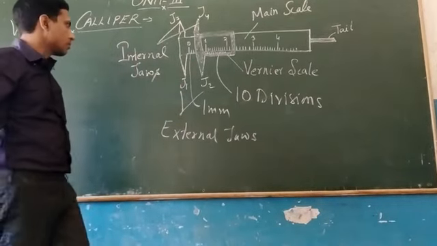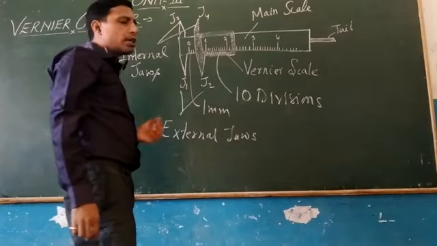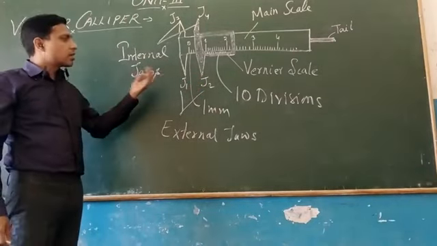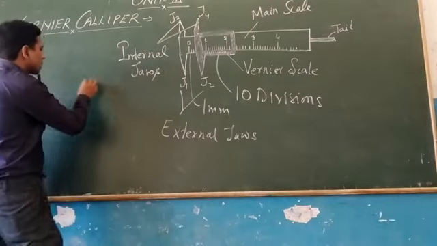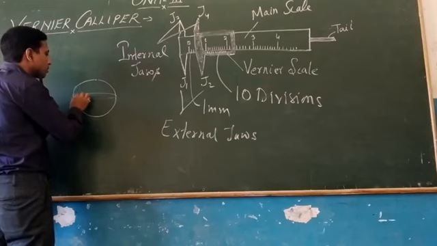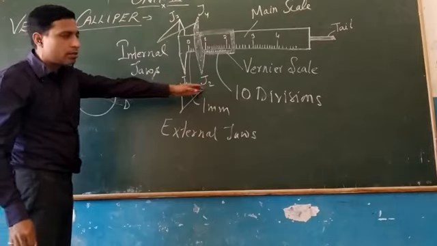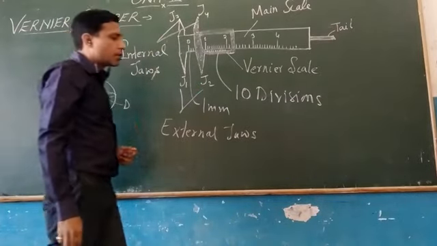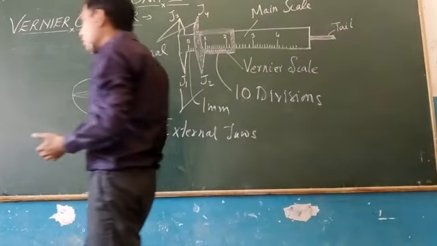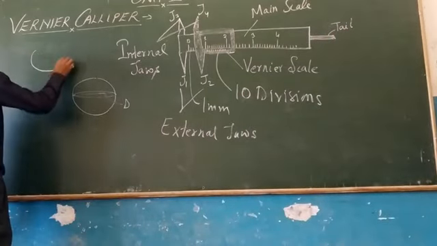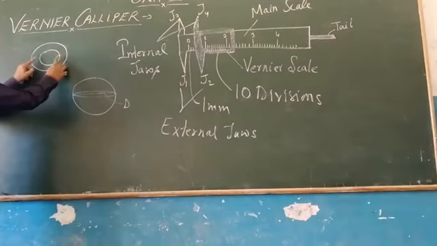Now what is the use of J1 and J2, J3 and J4? So J1 and J2 are used to measure the external diameters, external length, like the diameter of a spherical ball if you have to measure, then you can do it by using J1 and J2. J3 and J4, they are used to measure the internal diameters, like if you have a hollow semi-solid cylinder. So this is called the external diameter, this will be the internal.